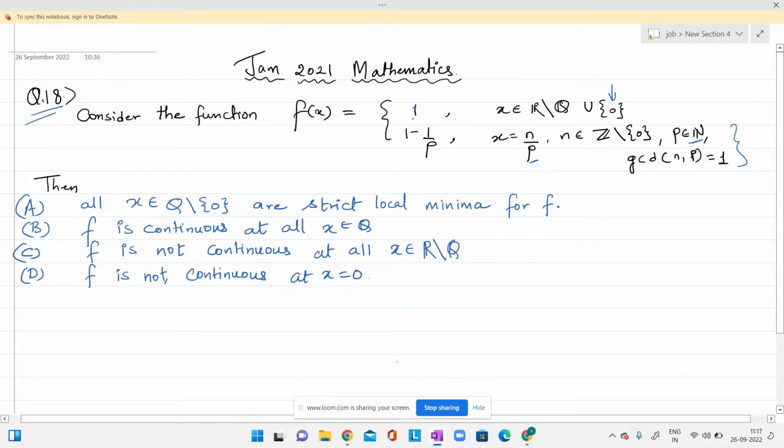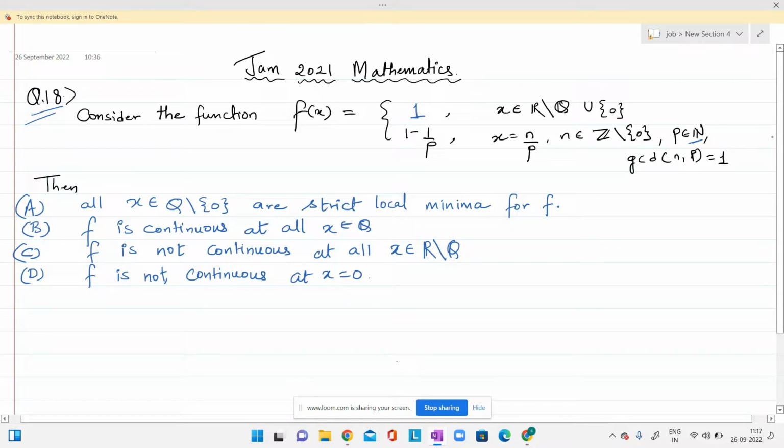At irrational points, the function is defined as 1. Also at 0, the function is defined as 1. And at all rational points, the function is defined as 1 minus 1 by p, where p is the denominator of that rational point, right?